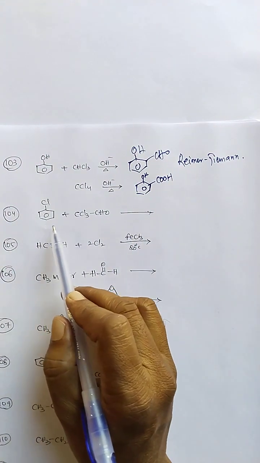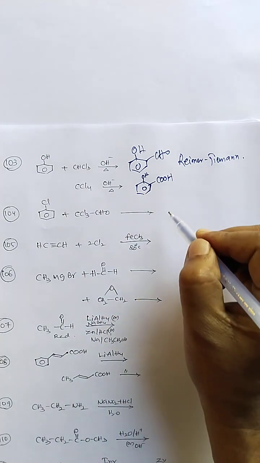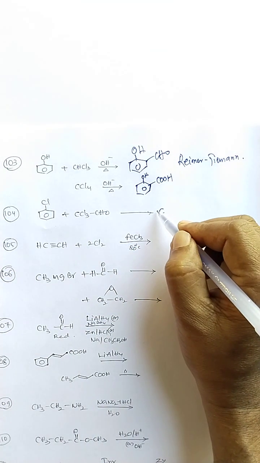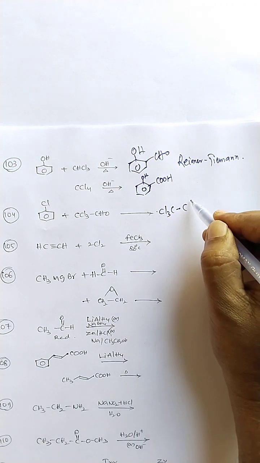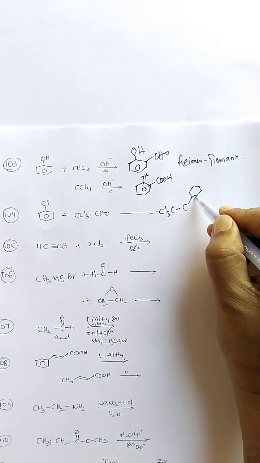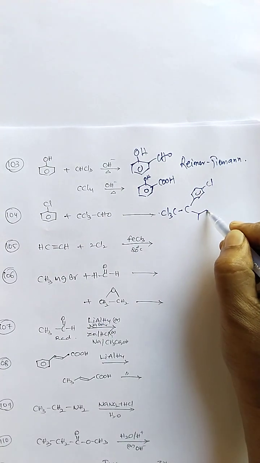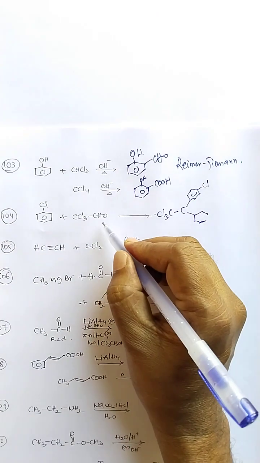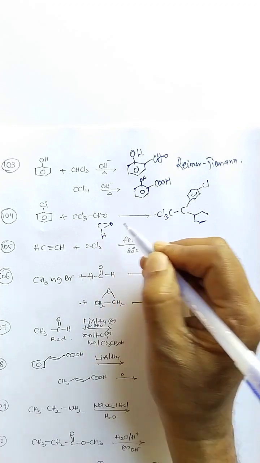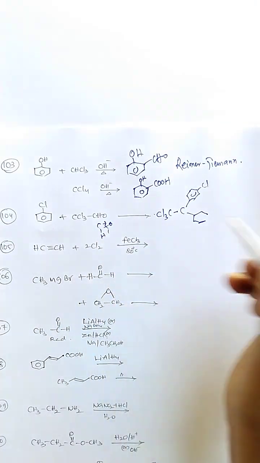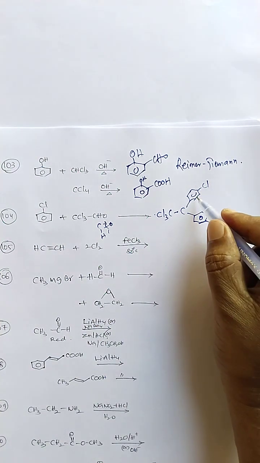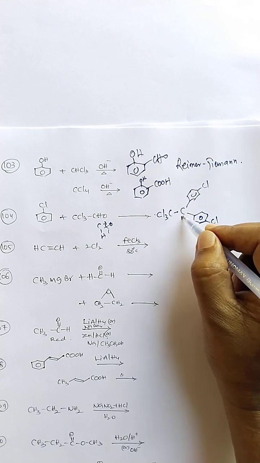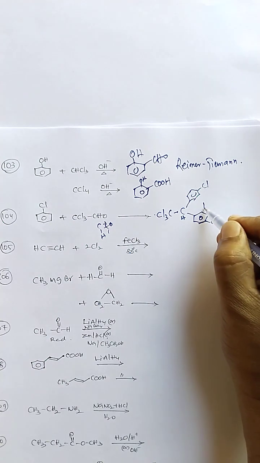Next reaction, chlorobenzene reaction with trichloroacetaldehyde. It is a preparation method for DDT. Here the carbonyl group is substituted with chlorobenzene like this. The aldehyde carbon-oxygen double bond is broken, and then chlorobenzene is attached to this carbon, and this is called dichlorodiphenyltrichloroethane.